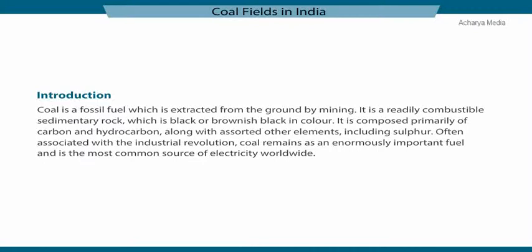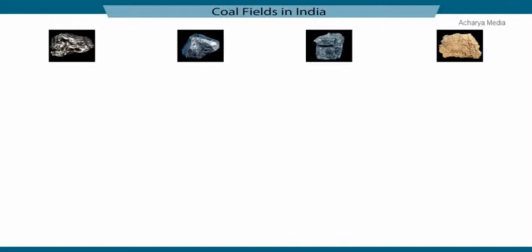Coal is a fossil fuel which is extracted from the ground by mining. It is a readily combustible sedimentary rock which is black or brownish black in color. It is composed primarily of carbon and hydrocarbon along with other assorted elements including sulfur. Often associated with the Industrial Revolution, coal remains an enormously important fuel and is the most common source of electricity worldwide. Coal exists in 4 different forms as shown here.